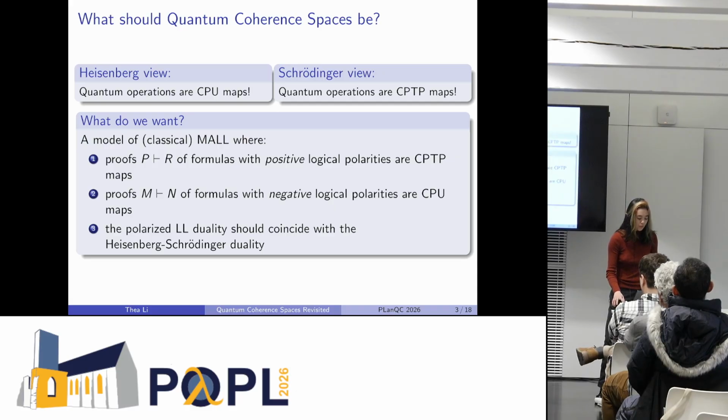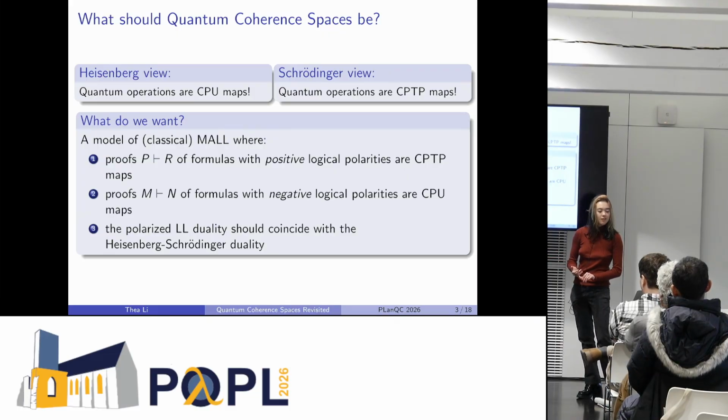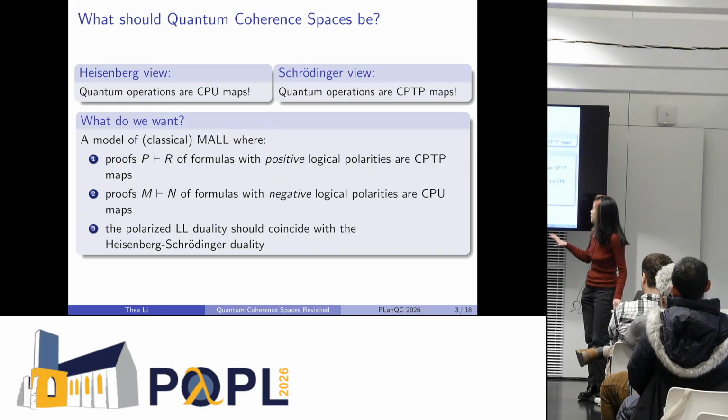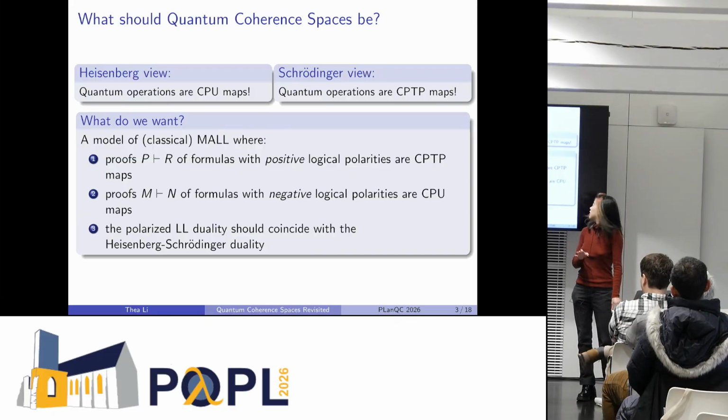So before we get started, we should naturally ask ourselves, what should quantum coherent spaces be? There are two views on what quantum operations or quantum channels are. There's the Heisenberg view, in which these are completely positive unital maps, and then there's the Schrödinger view, in which these are completely positive trace-preserving maps.